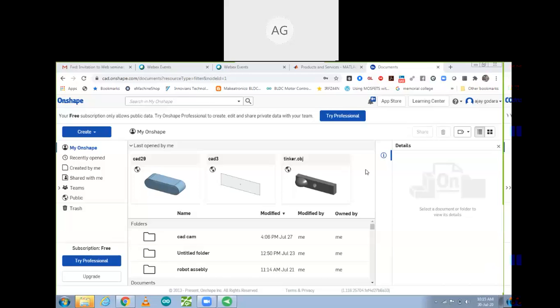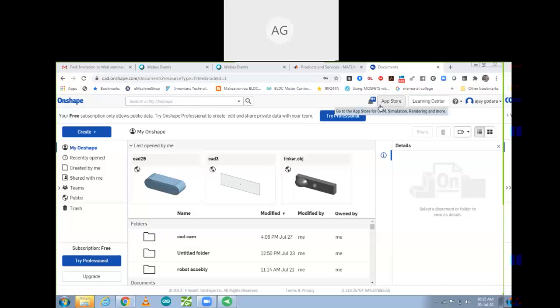Now I'm going to tell you how you can use that online simulation tool using a mobile phone. You can use it on the cloud with CAD software, and you can also use it on your mobile. I'm going to tell you how you can use it via the mobile app that I shared with you yesterday, that is the Onshape app. I'm going to show you right now how you can use the simulation tool.